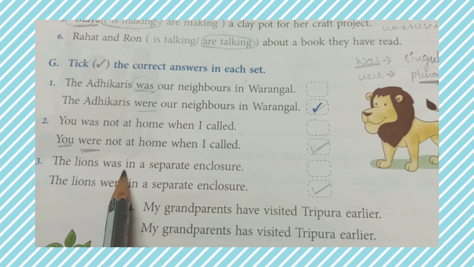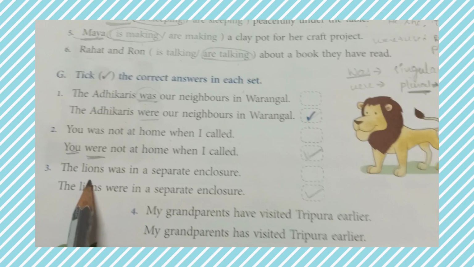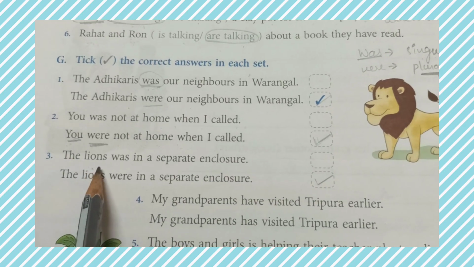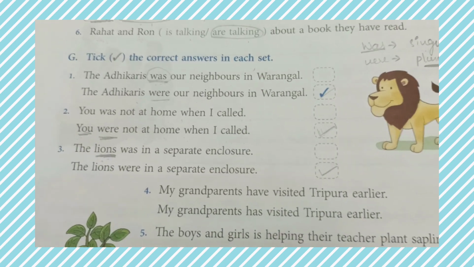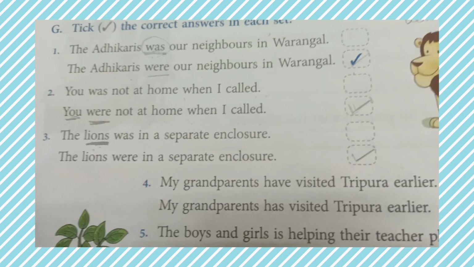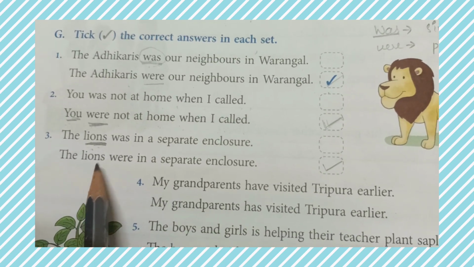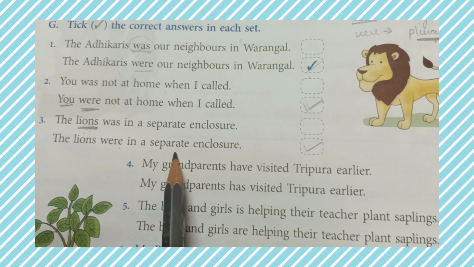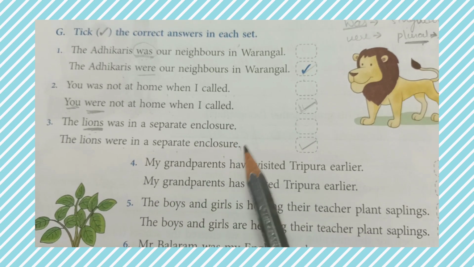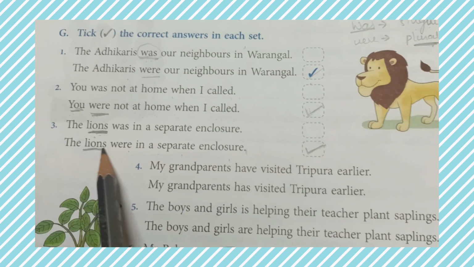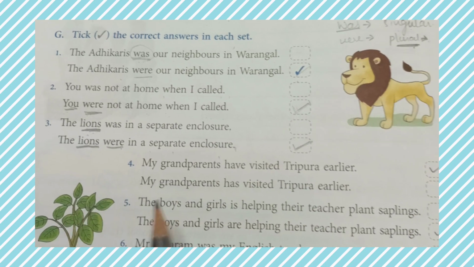The lions were in a separate enclosure. Here the noun is not singular, the noun is in the plural form. Observe this noun, lions, the name of an animal, so it is in plural form. So which helping verb do we have to use? The lions were in a separate enclosure. Is this sentence correct or this sentence? Yes, very good, because here the subject is plural, so we have to use were, isn't it?